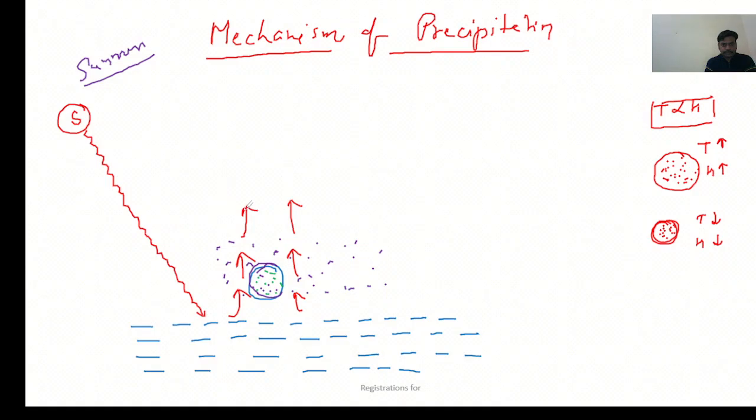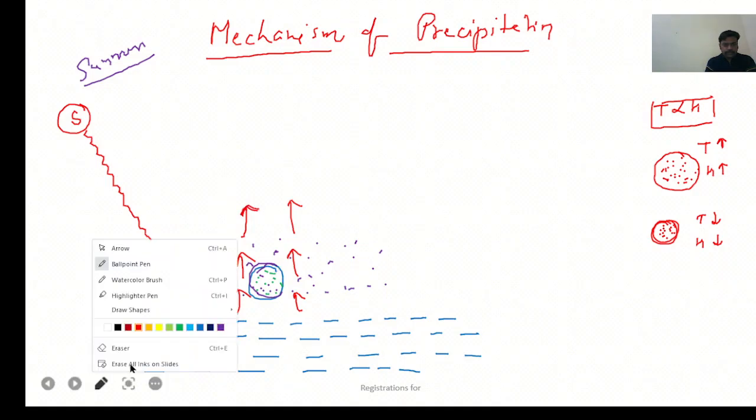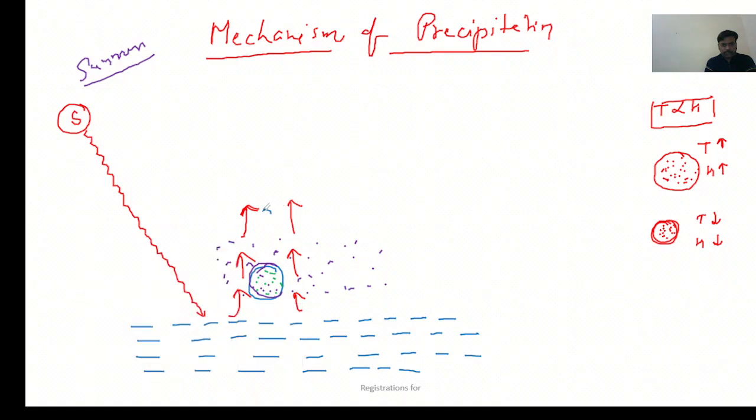Now see, this is convectional current, and through these convectional currents, warm air mass is rising in the upper atmosphere. But when this warm air mass reaches here, obviously the volume is contracting, because in the upper atmosphere temperature decreases. So the warm air mass is rising in the upper atmosphere where temperature is less.